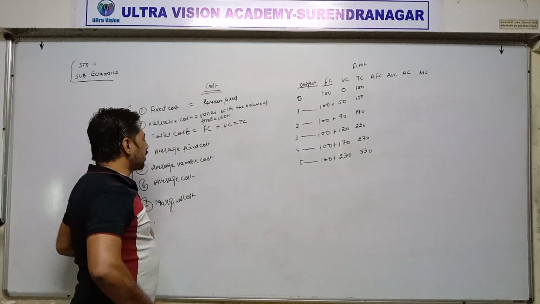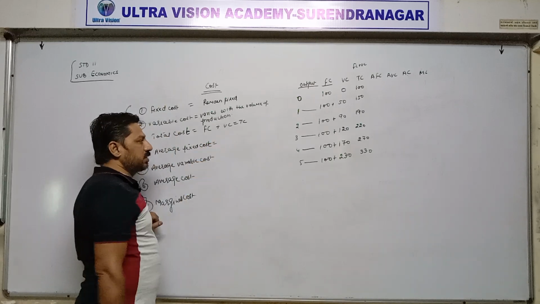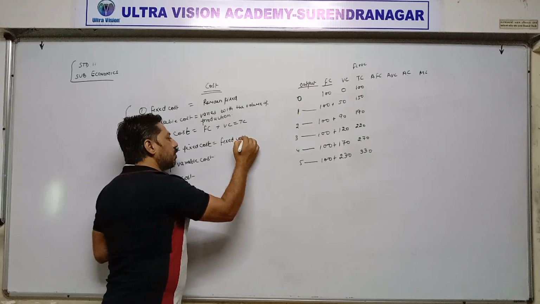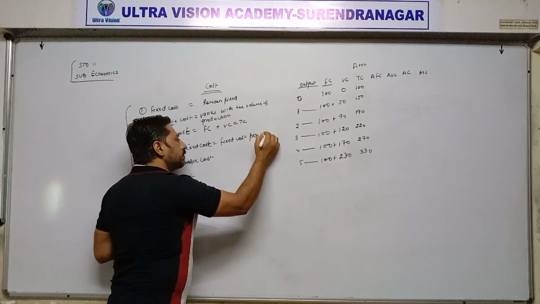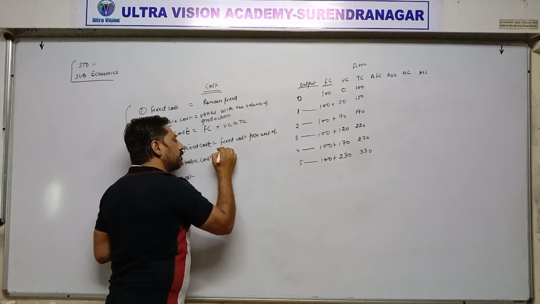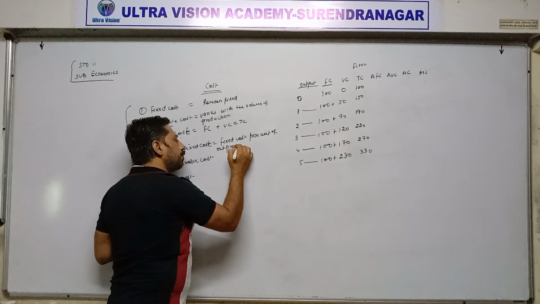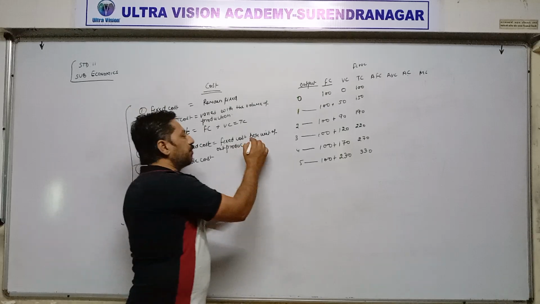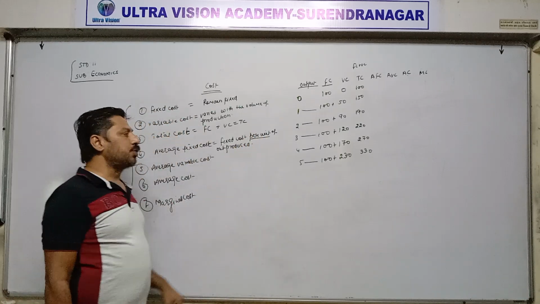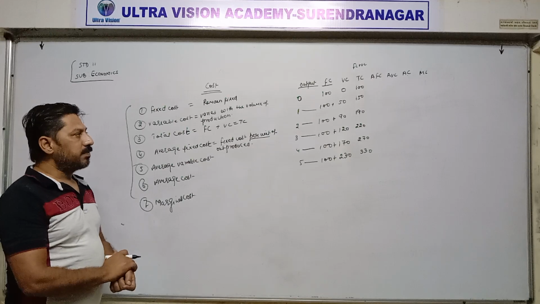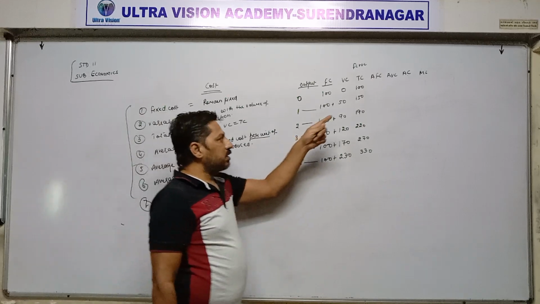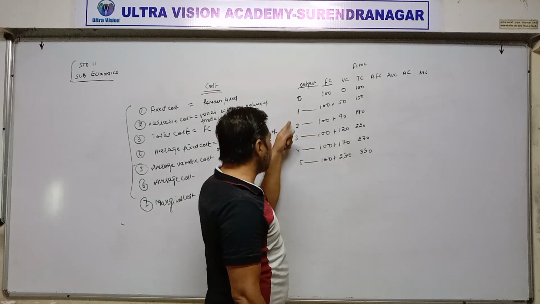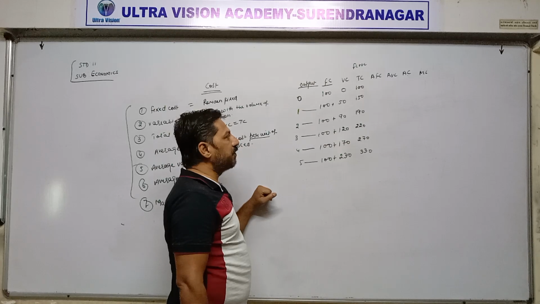Now average fixed cost. Definition is fixed cost per unit of output produced. Fixed cost per unit. Per means 1 unit. Means at every level of output produced, we are calculating fixed cost for 1 unit. When we are calculating fixed cost for 1 unit at every level of output, then it becomes average fixed cost.